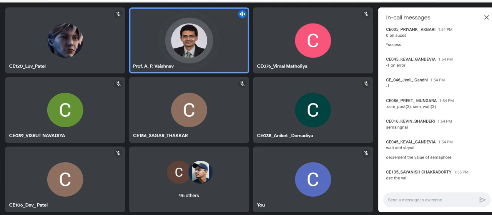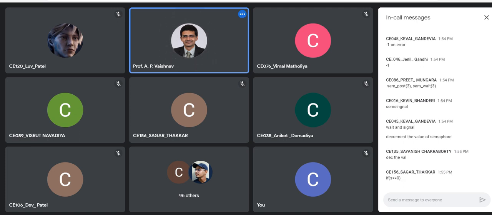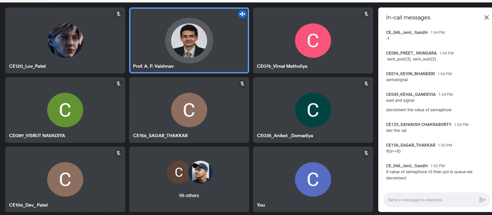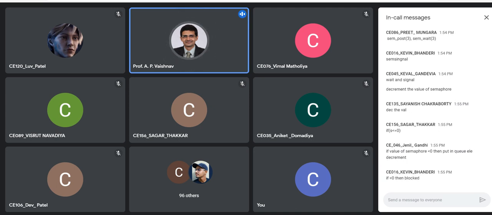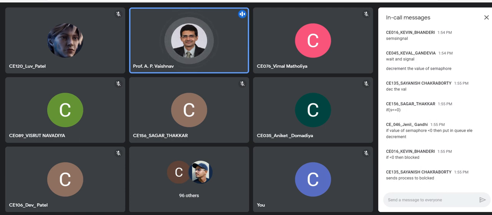It decrements, that is the first thing. What else? If it falls less than 0, yes. If the value becomes negative, that process or thread will be blocked. That's correct. Very good. So that is the sem_wait function.